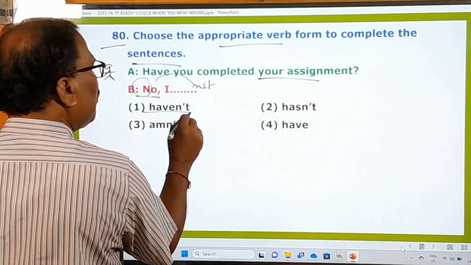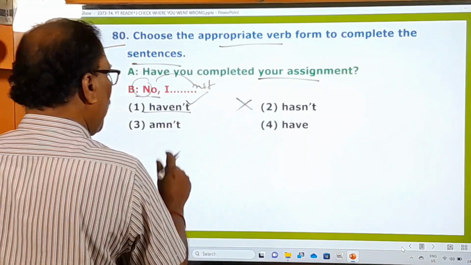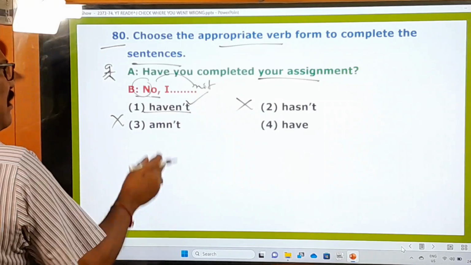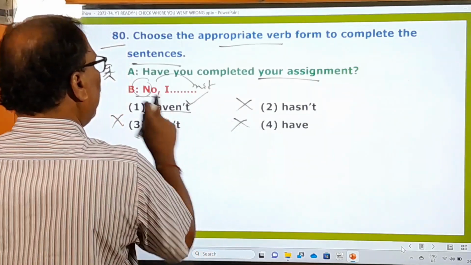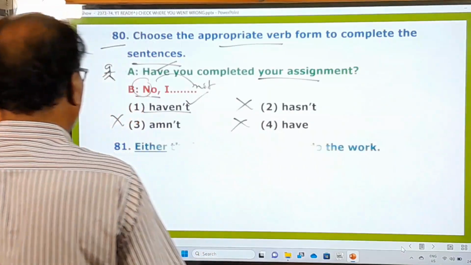I haven't. This is the right one. I doesn't take hasn't. That's why this is wrong. Amn't. Amn't is not at all there. You say I ain't something. So have. When you say no, you cannot say have. And now let's go to the next question.